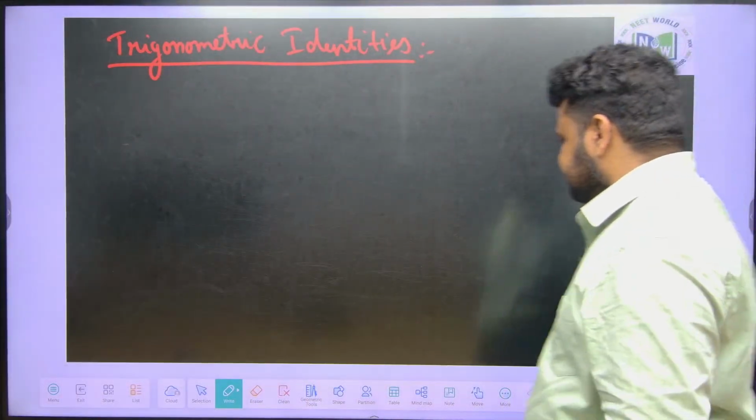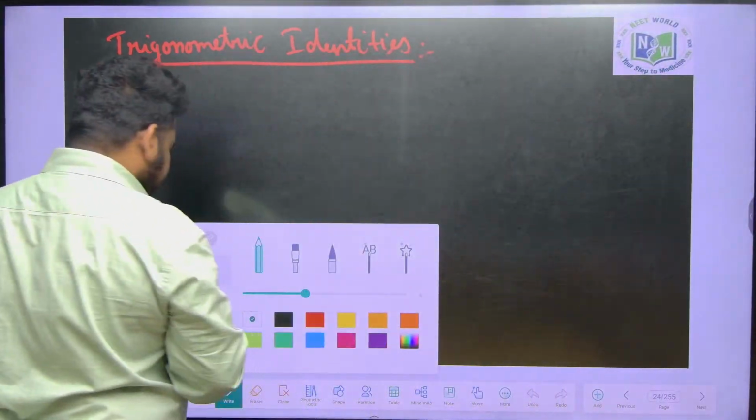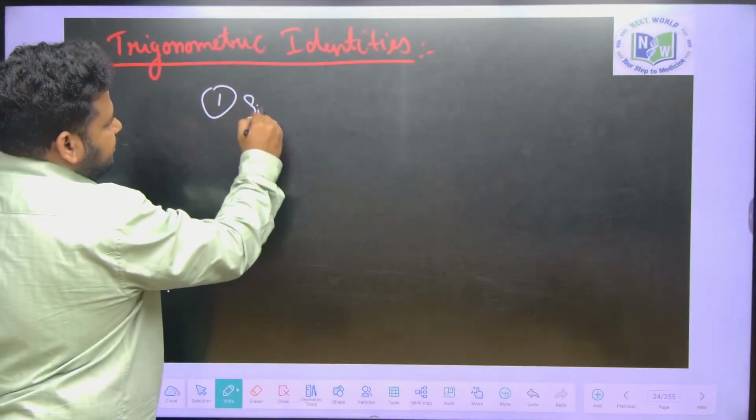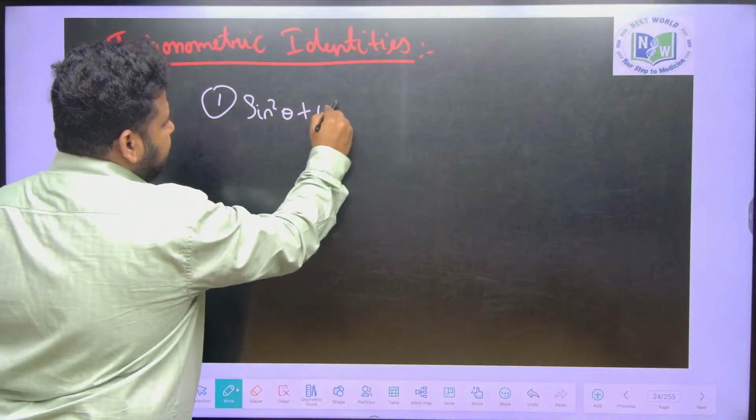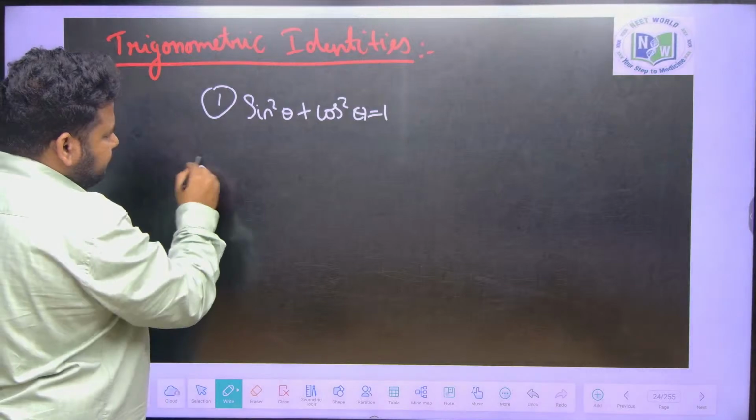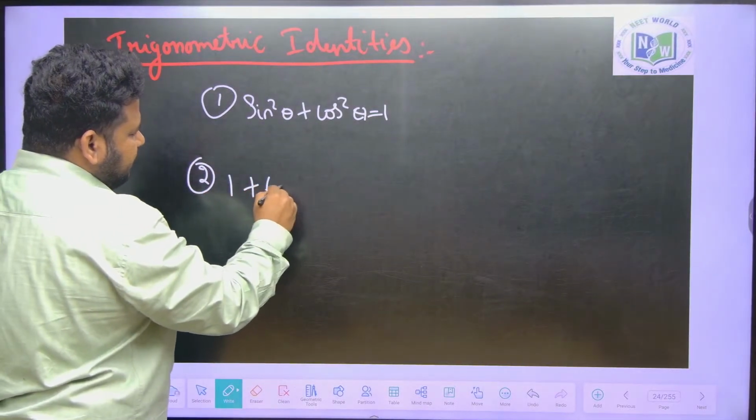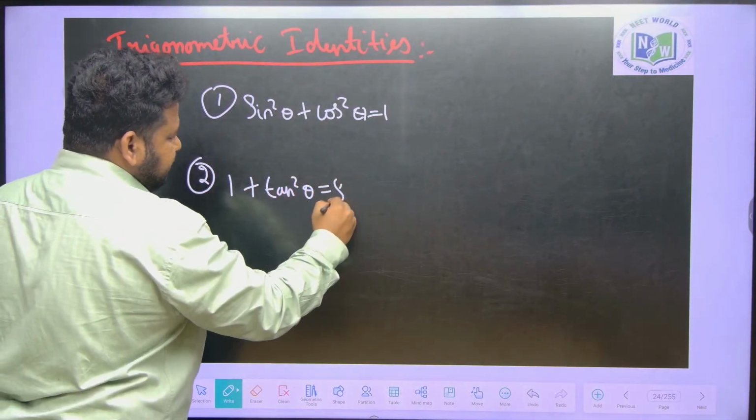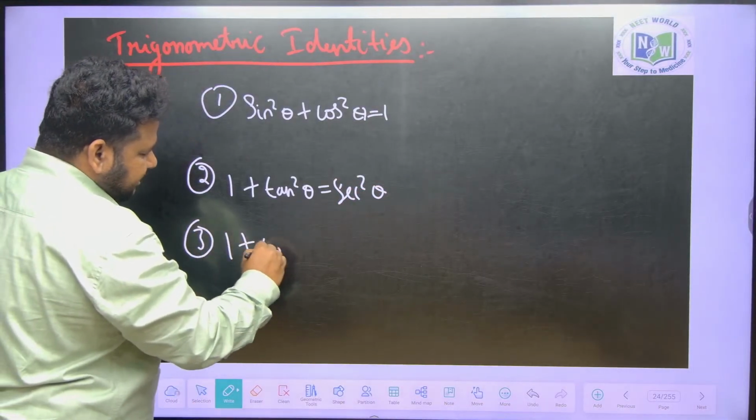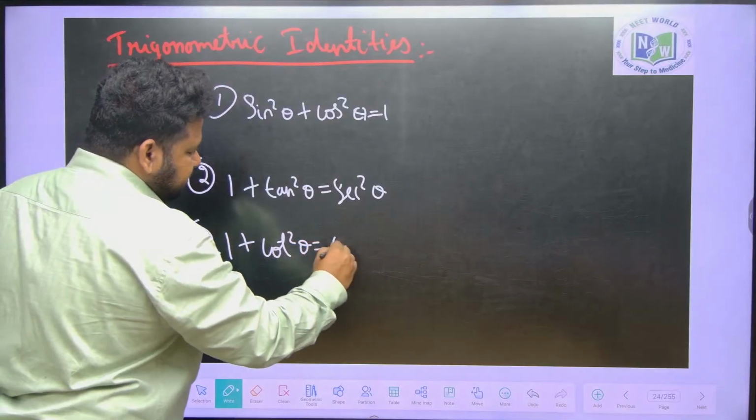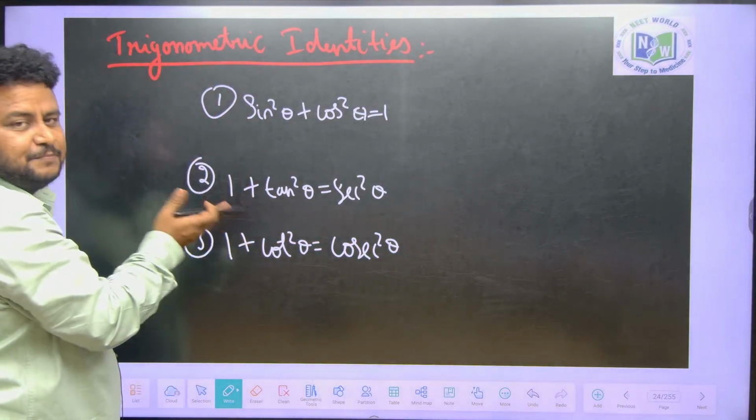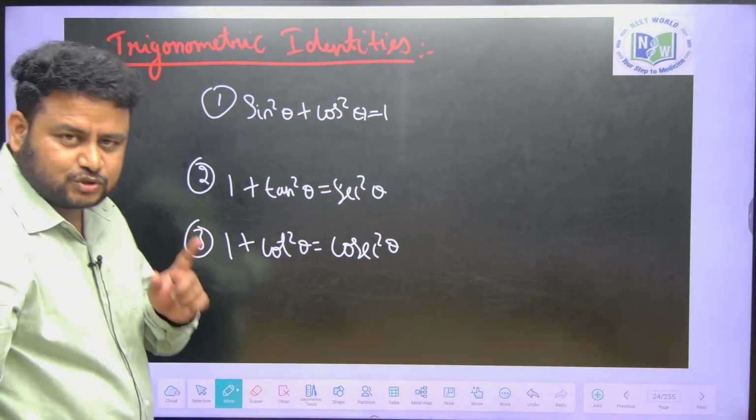Trigonometric identities. There are 3 wonderful identities. First is sin square theta plus cos square theta is equal to 1. Correct? Then we have 1 plus tan square theta is equal to secant square theta. Then we have 1 plus cot square theta is equal to cosecant square theta. Correct. So these are 3 wonderful trigonometric identities which we have, and when it comes to your